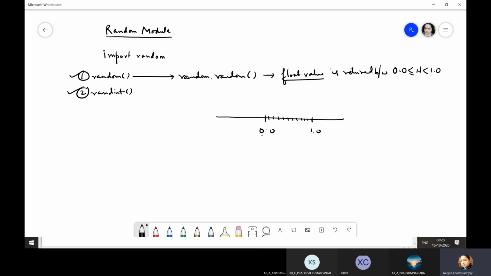So 0.0 is included, but 1.0 is not included. That means whatever float value you get, it will always be less than 1.0. Got it? So let us check out how this function works.